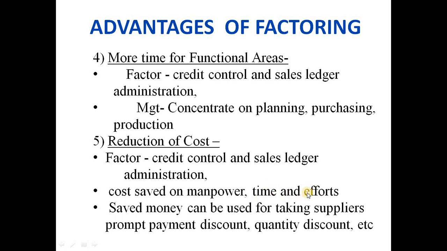So time and effort are saved, and the saved money can be used for taking the supplier's prompt payment discount and quantity discount. If the supplier is happy, definitely the availability of raw material will be quick, and that is also going to have a positive impact on the business of the client.